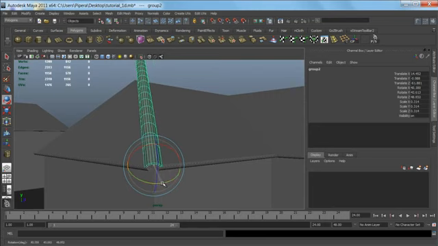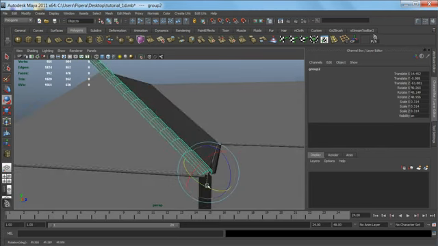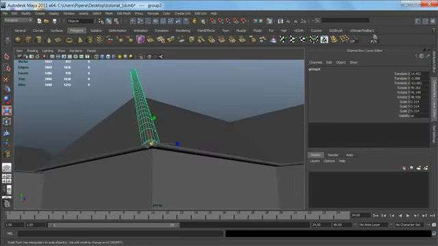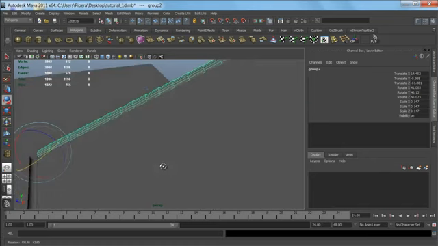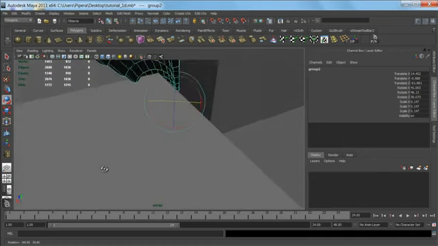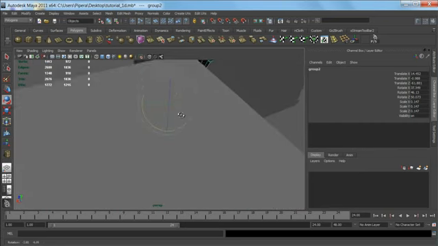It needs a little bit more tweaking with the rotations controls. Now just scaling it a little bit more. Just trying to fit it precisely on top of the edge.